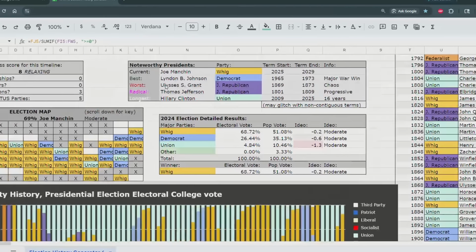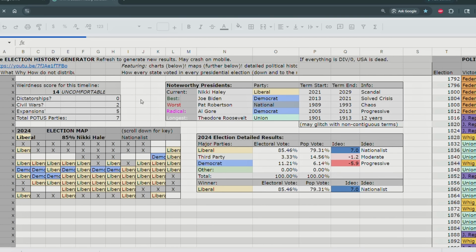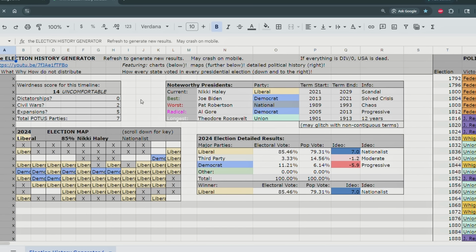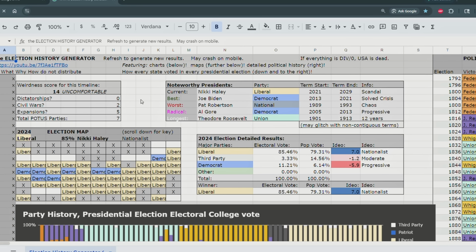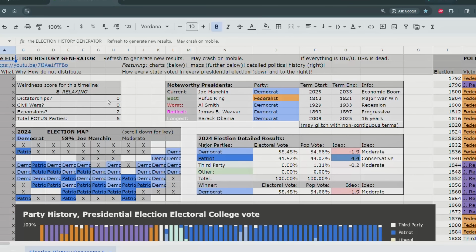Okay, but that's enough with this timeline, the second timeline we have. Let's refresh it and see if we generate a more chaotic timeline than this one, which is categorized as relaxing. Give it a second to load. Popped up new stuff. Okay, let's see. This timeline is also relaxing. Sometimes you generate relaxing timelines, which I don't really mind. The more chaotic timelines are a bit hard to keep track of everything.